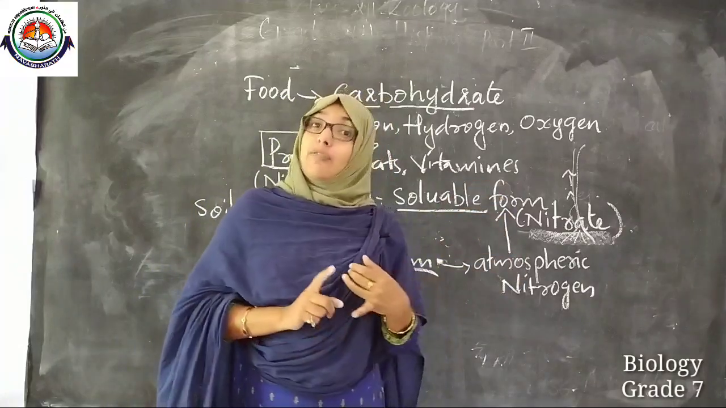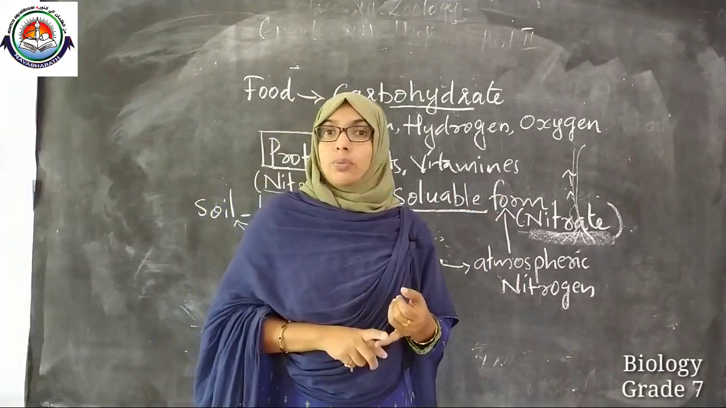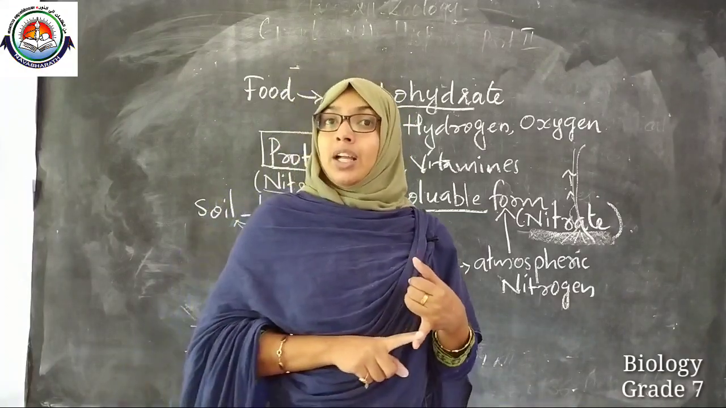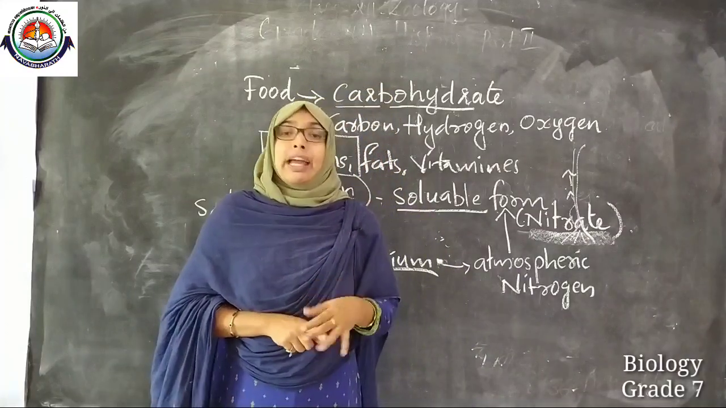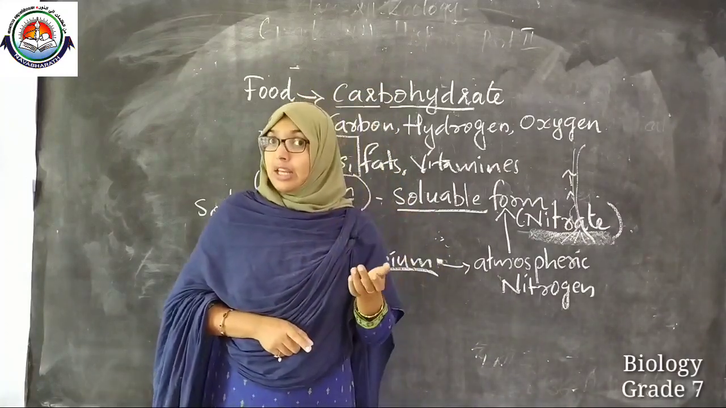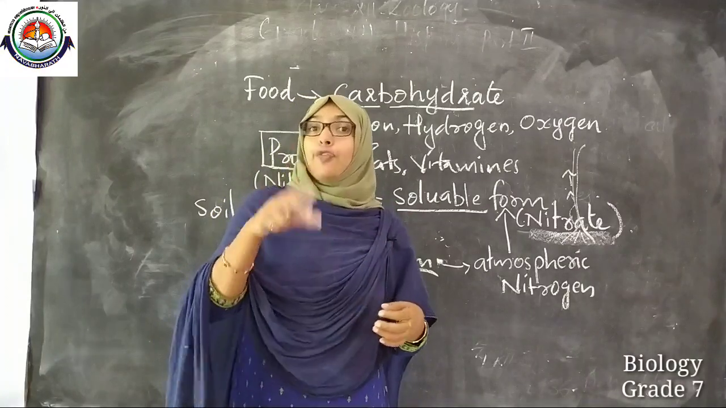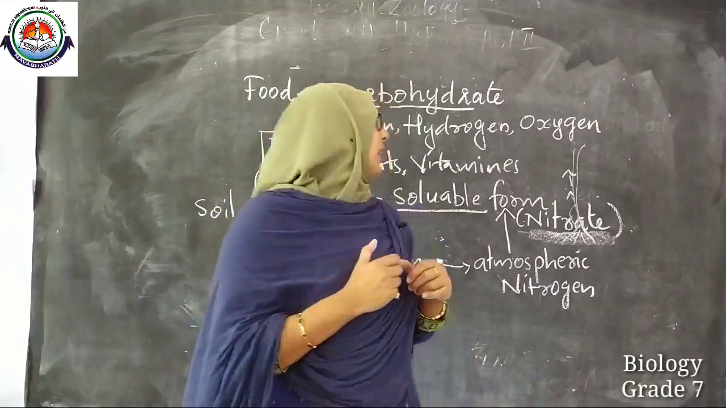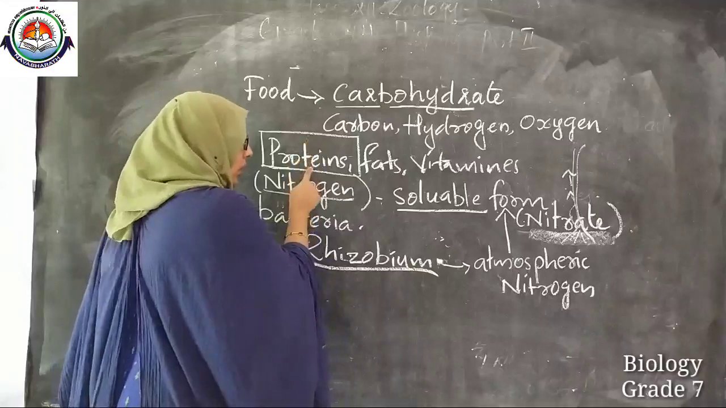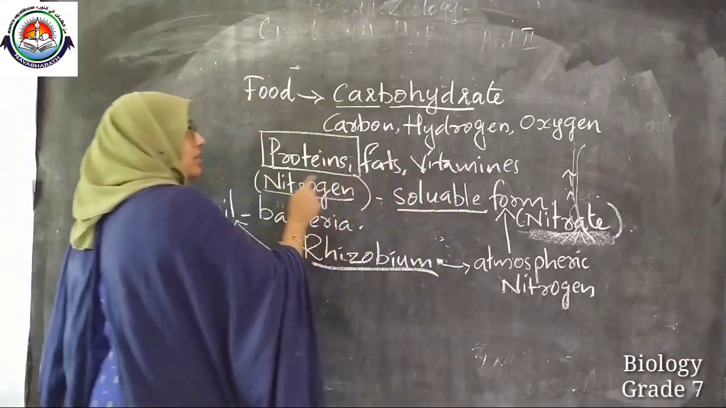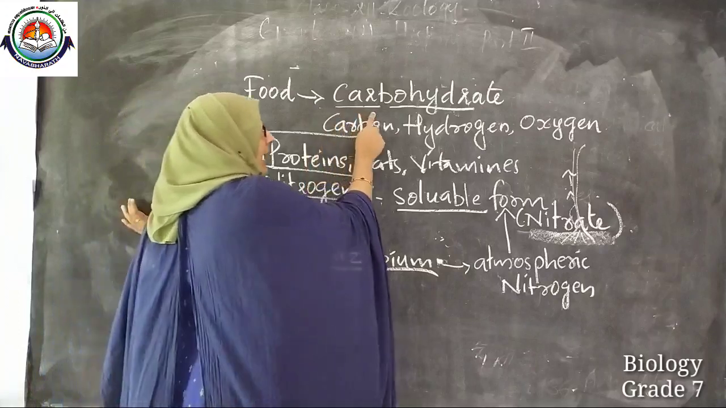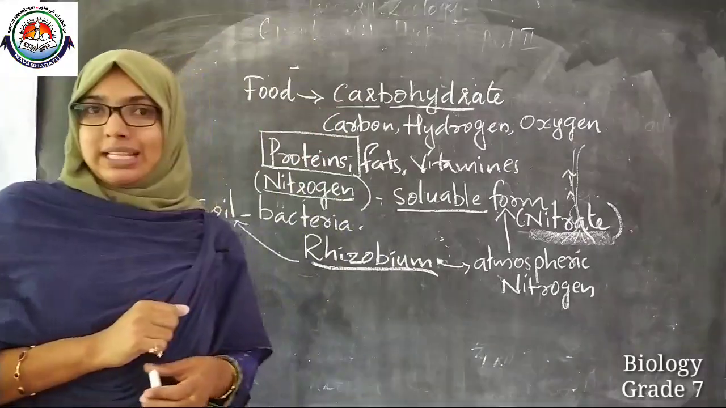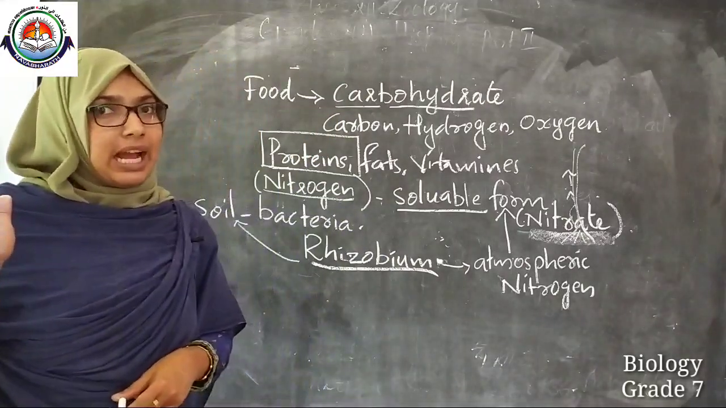Now vitamins. Vitamins are also synthesized by plants, and those vitamins will be stored in fruits and vegetables. That's why our mother and parents ask us to take more fruits and vegetables to have lots of vitamins. Okay, clear? So this is how proteins, fat and vitamins are synthesized by the plants other than carbohydrate. Carbohydrate is synthesized by photosynthesis, that we have studied clearly in the last class.